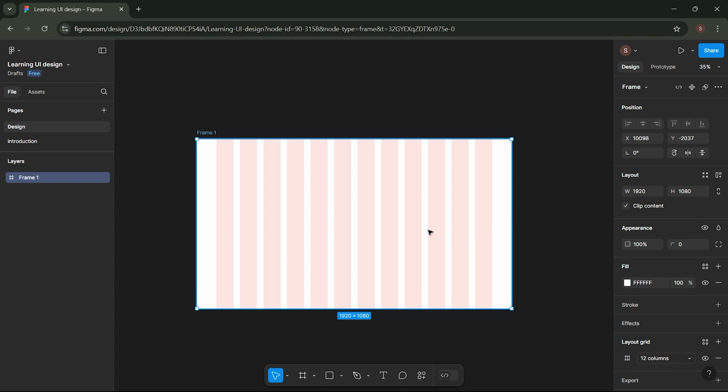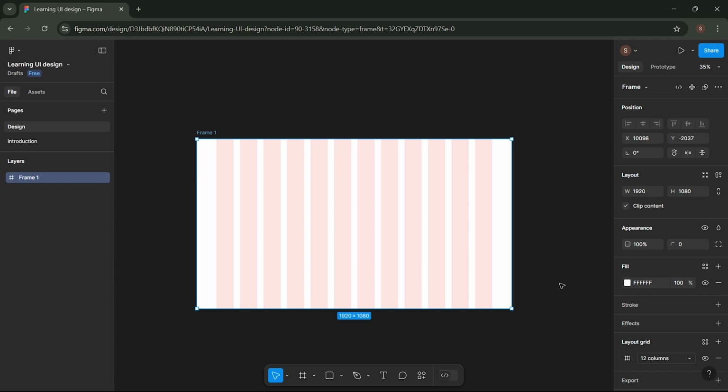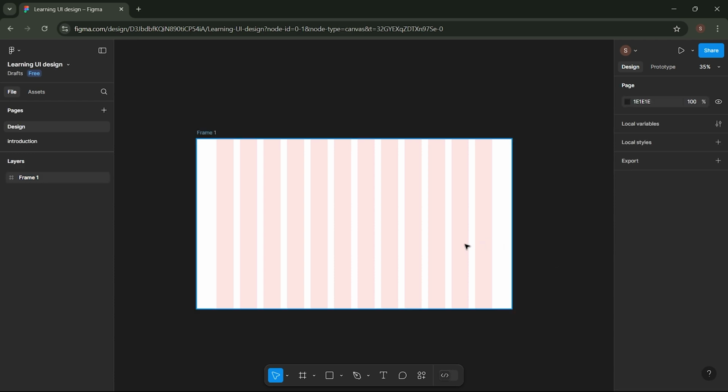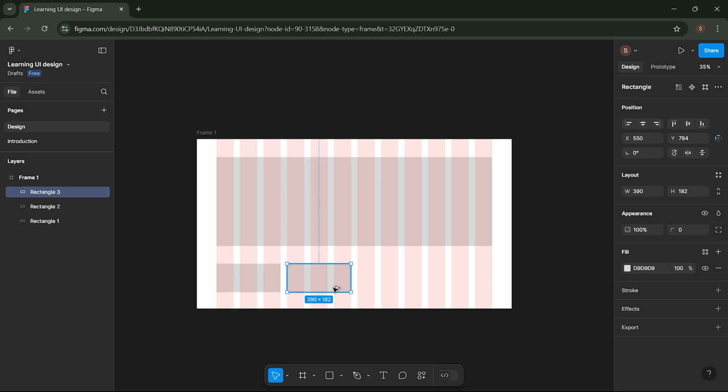Because we've set the grid to be responsive, when we resize the frame, the grid will remain as we initially configured it. For example, if we want to create a component here, such as a main banner, and add a shape underneath it, the grid will help us as UI/UX designers to position the components properly within the design.